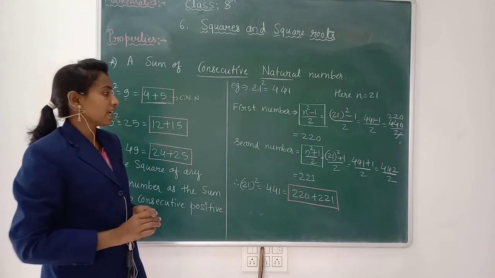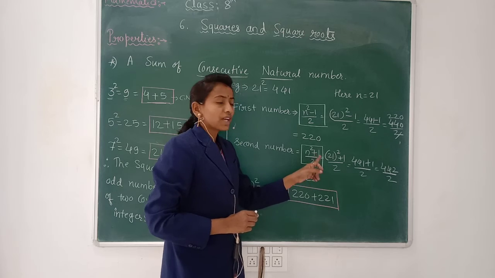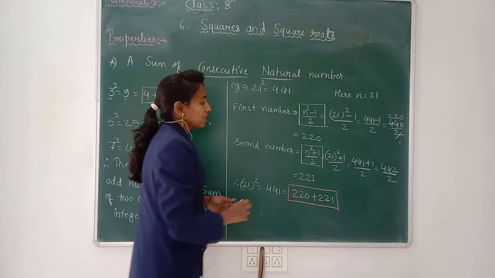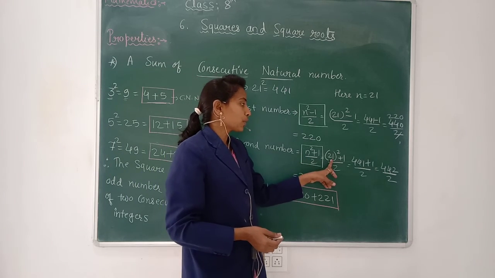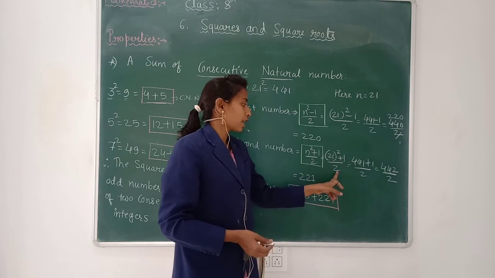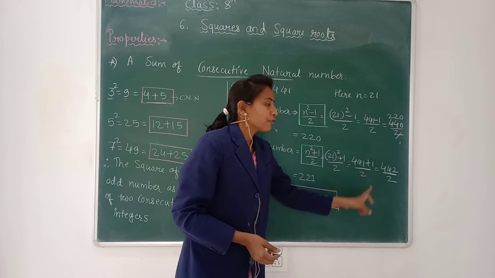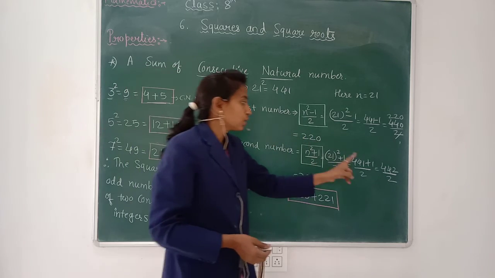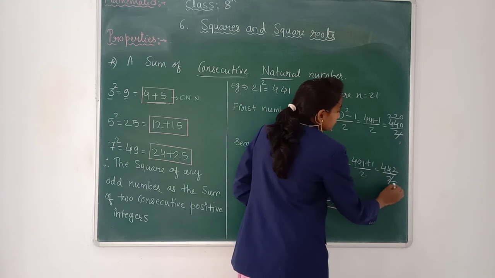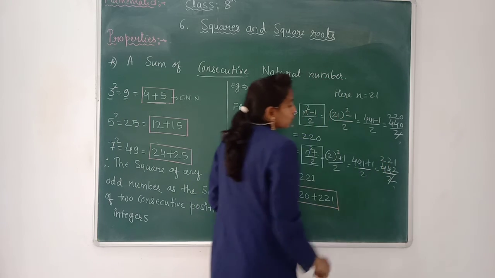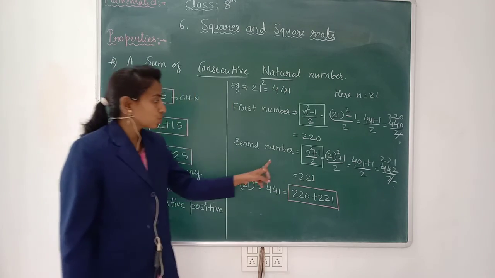To find the second number, we did subtraction for the first, and here we do addition. That is n square plus 1 divided by 2. Here n is 21, n square will be 441, plus 1 divided by 2. In 441 if you add 1, 442 comes, divided by 2. Do the cancellation, and we get 221. The second number we got is 221.